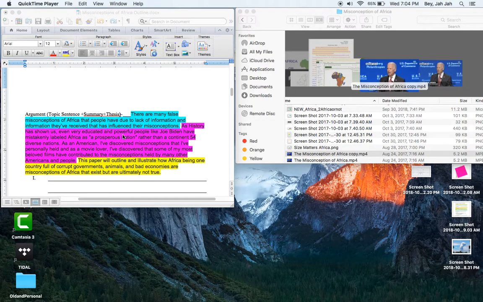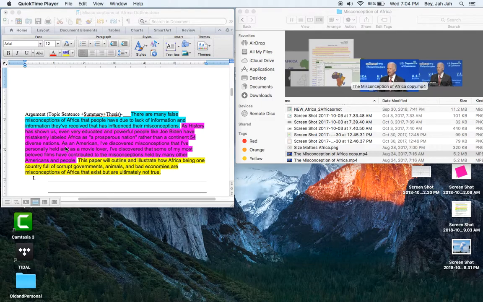Now, in regards to the summary, again, you're supposed to grab the reader's attention and give them some context. Here we go. As history has shown us, even very educated and powerful people like Joe Biden have mistakenly labeled Africa as a prosperous nation rather than a continent of 54 diverse nations. Now, they grab your attention, but they just referred to the video that I showed you all in regards to Joe Biden saying Africa's a prosperous nation, right? So they use that in their brief summary.